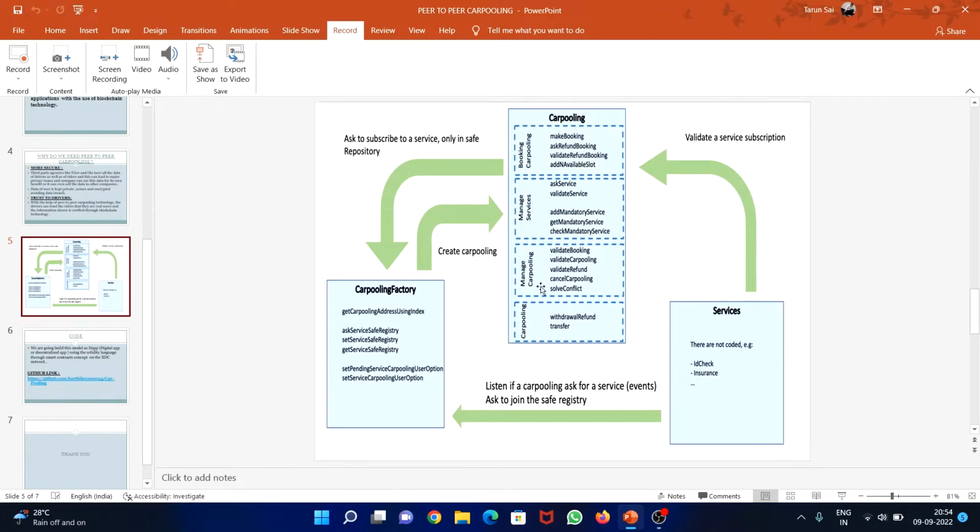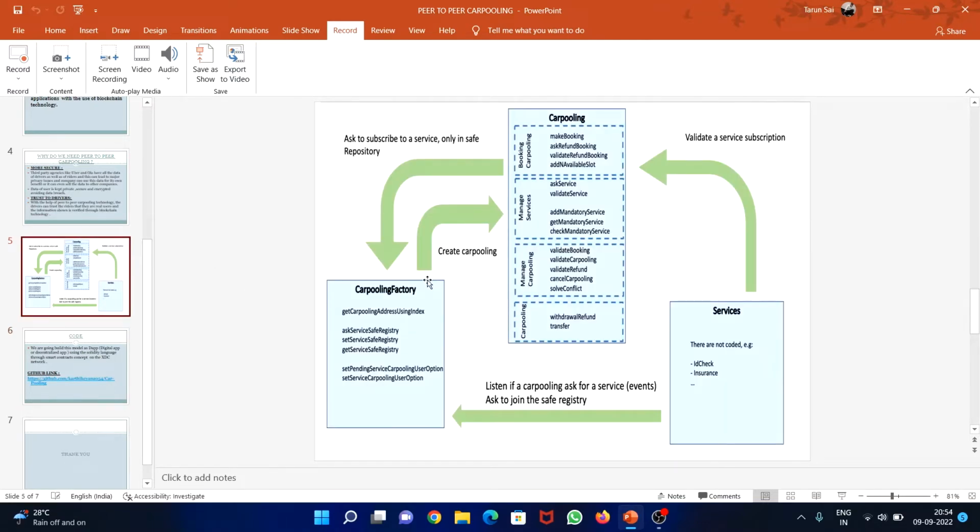Here there are carpooling, managed services and booking carpooling, and this will ask for a subscription further, and the carpooling factory will fetch us safety, service, and much more. This will enhance our carpooling system in a very efficient manner.